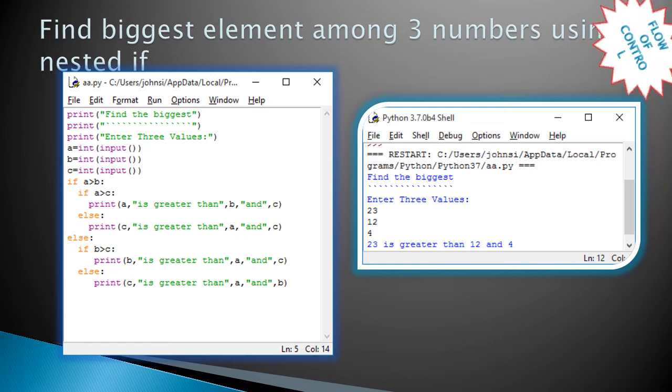Suppose the values are changed and the inner if condition is false, then it checks whether C is greater. Suppose the outer if condition, A greater than B, is false. Then it goes to the outer else, and inside the outer else there is another if. That condition will be checked. If B is greater than C, then B is greater than A and C, otherwise C is greater than A and B.